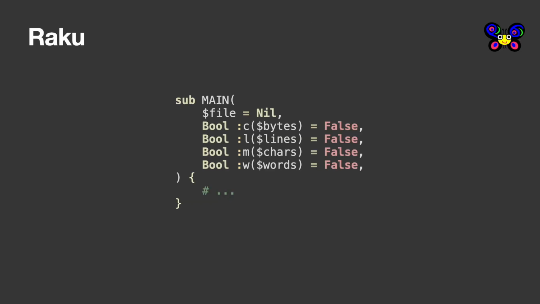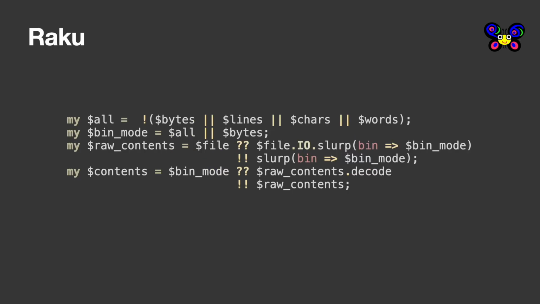Here's Raku. Destructuring and binding command line arguments in the main function felt pretty novel to me, and I do think it's quite elegant, especially for scripts. This even gives you support for unsupported arguments and showing a help message. It felt like it was possible to pack a lot into a few lines of code in Raku, so I added a bit of extra functionality where we only read the bytes if we want to output them. That means we only read in binary mode if the c flag has been passed.